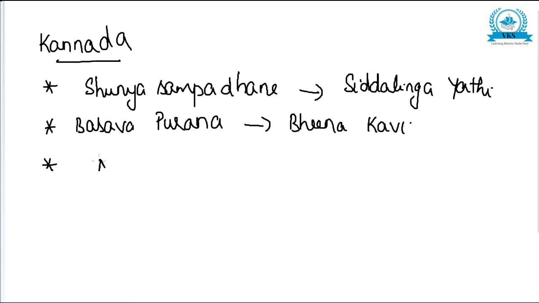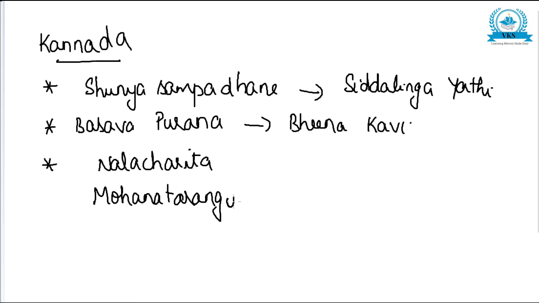Next one, Nalacharitha, a very famous work, and one more, Mohanatarangini, both written by Kanakadasa. All these were, like I said, Sanskrit works; there are many other works, but for the time being I am giving some important works. So Shunyasampadhaane, written by Siddalinga Yathi, Basava Purana, written by Bheema Kavi, Nalacharitha and Mohanatarangini, written by Kanakadasa.